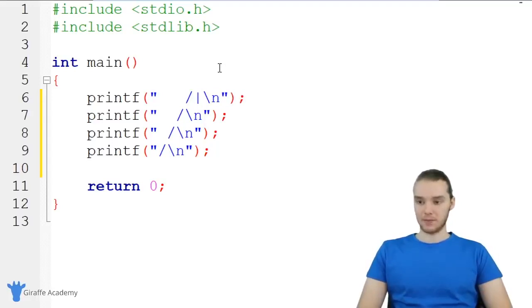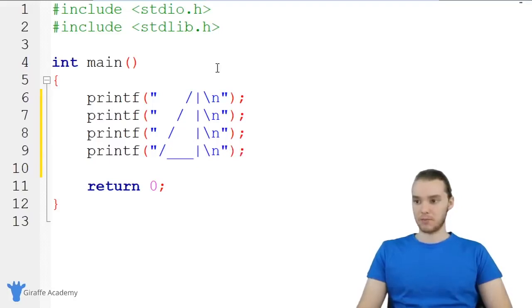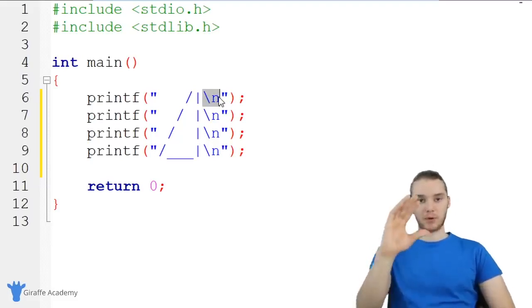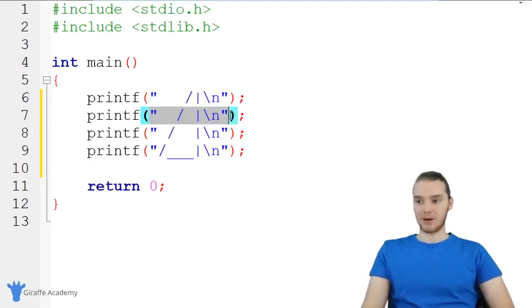So I'm going to put one here, one here, and one here, and finally, why don't we draw some underscores and then we'll put one. So I'm basically drawing out a little triangle shape. And these \ns are just printing out a new line. So anytime I print this, it's going to move onto a new line, so it'll print this guy out on the line below.